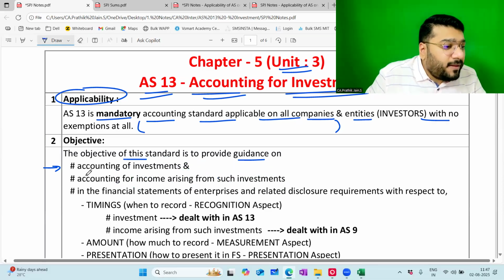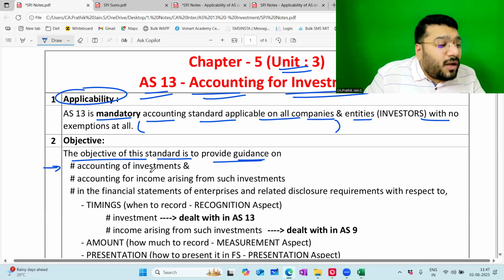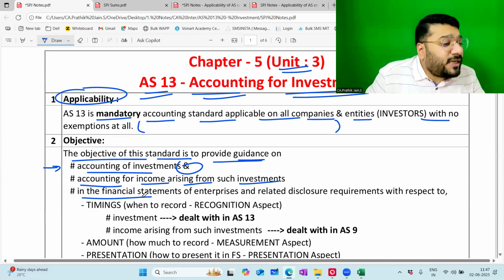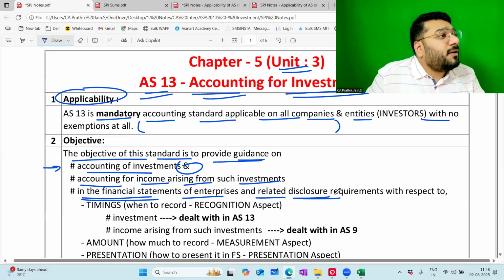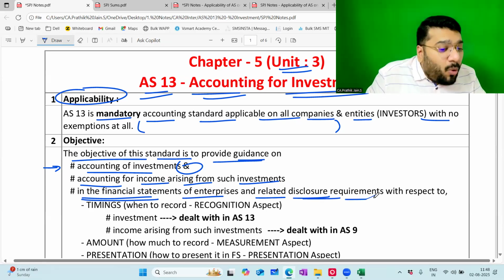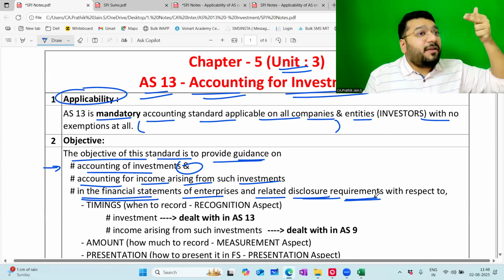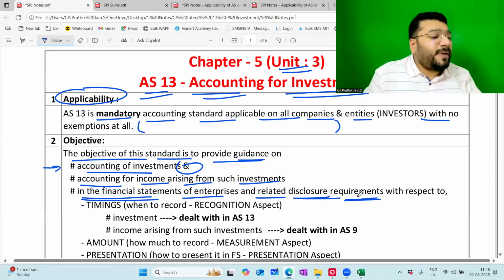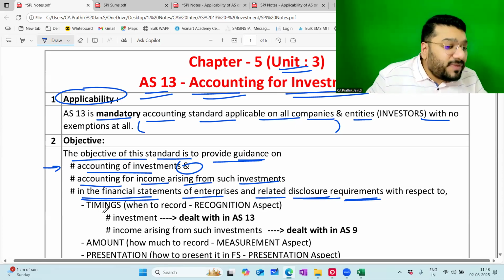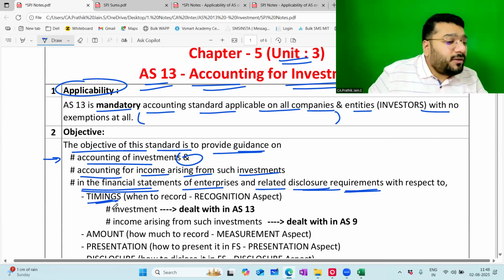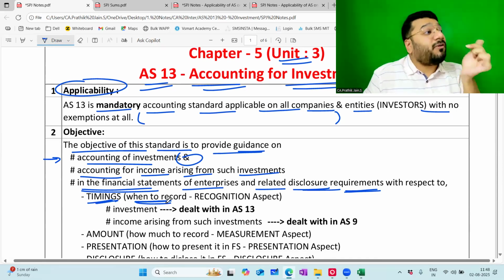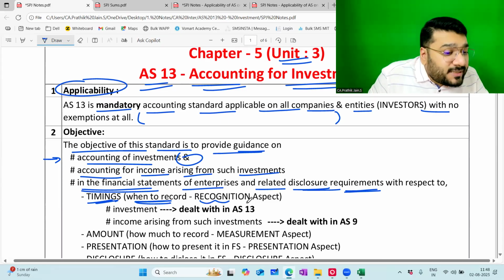Now, the objective of the standard is to provide guidance on accounting of investment and accounting for income arising from such investment in the financial statement of the enterprise, how do you account it, and the related disclosure. Disclosure means what? Including presentation. How are we supposed to do accounting? Accounting means what? Recognition, measurement, then followed by presentation, disclosure. All this aspect is being covered. With respect to timing. Timing means what? When to record entry. At what point of time I should record the entry. That is called as recognition aspect.